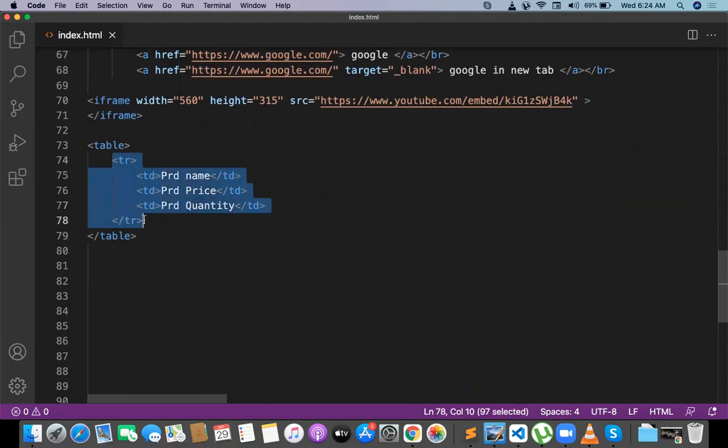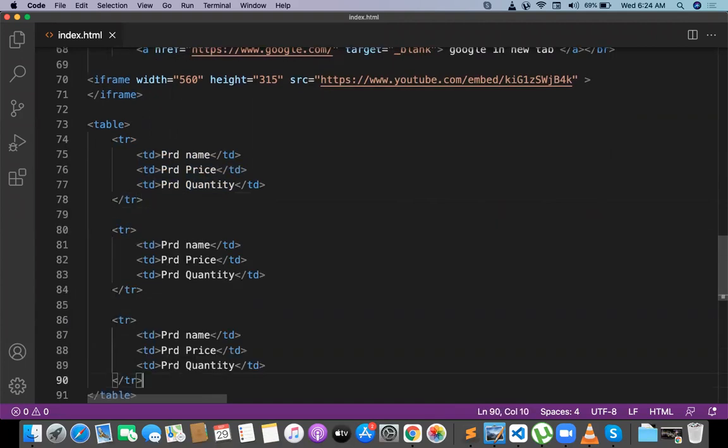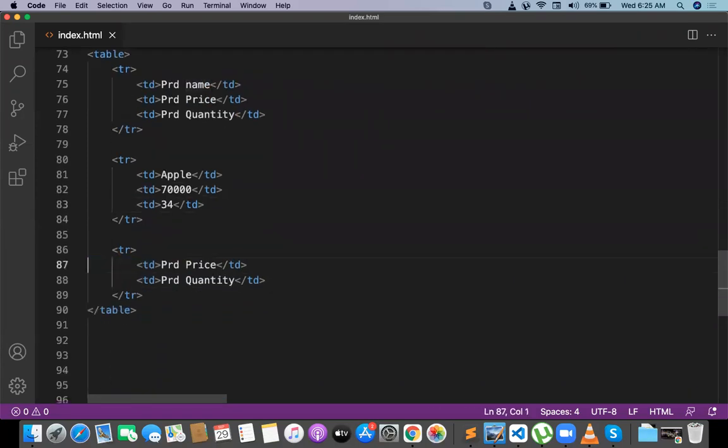Okay, so let me have multiple data for the table. So this is my first column. This is my second column. So product name is something like Apple, and product price is something like 70,000. Product quantity, let me go for 34, and the product name is Samsung, and the product price is going to be something like 34,000. Product quantity, let me give 120.